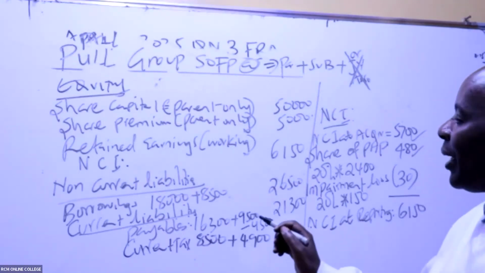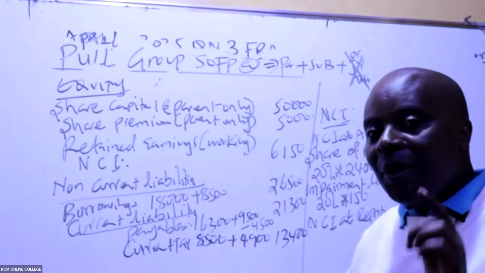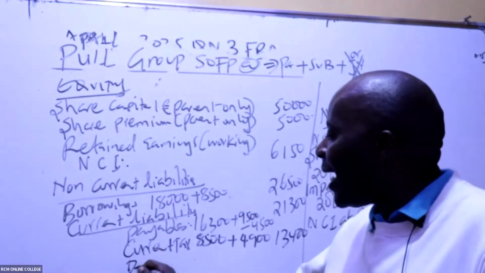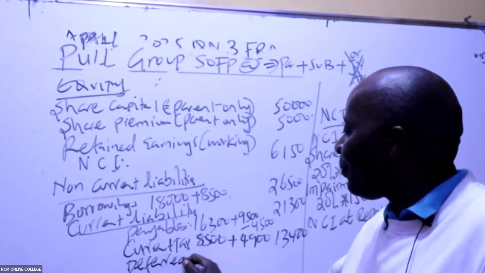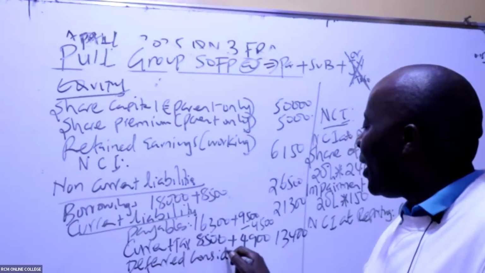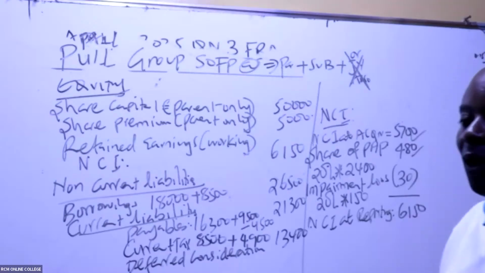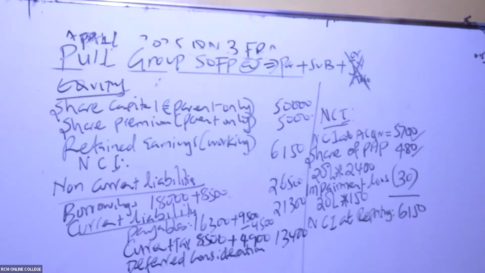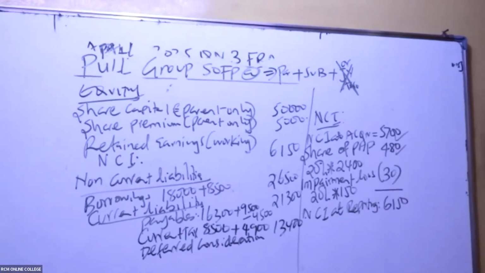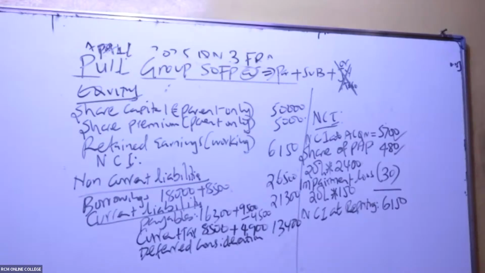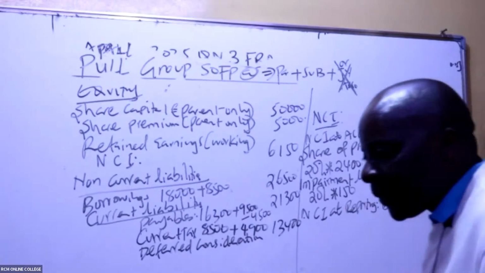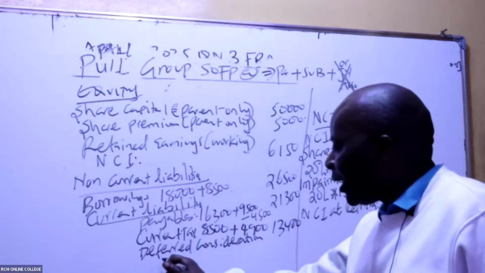From there, ladies and gentlemen, we have another liability that so many students will forget, what we call deferred consideration. Looking at the deferred consideration, if you remember the loan, how much was the loan? Was it 10,000? The loan was 10,000, isn't it?